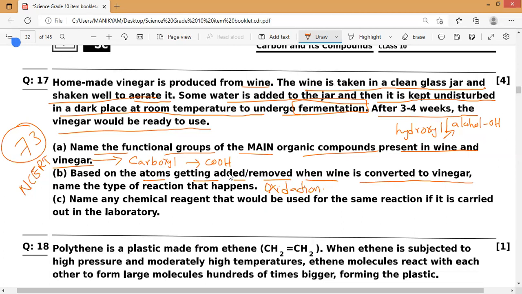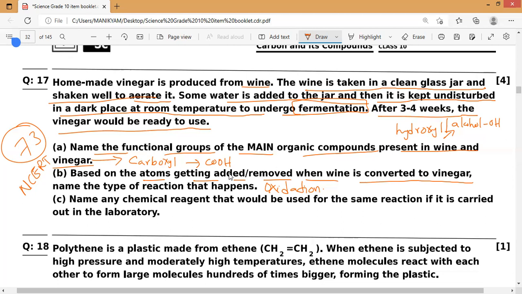So if you have noticed it very carefully, when we carry out this reaction in the lab, we will use a substance for oxidation reaction. We need nascent oxygen to produce it. So that is why wine turns into vinegar, vinegar means acetic acid.